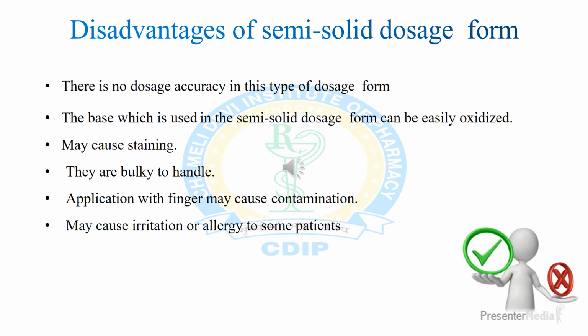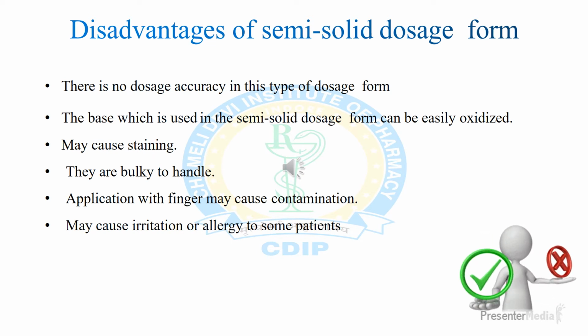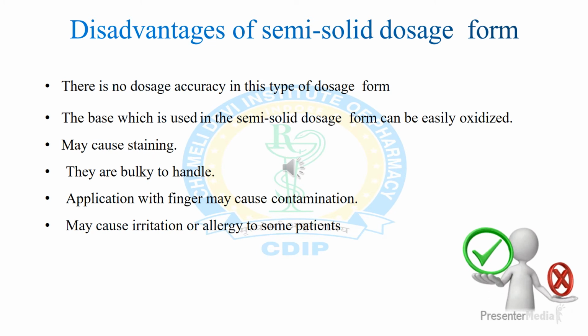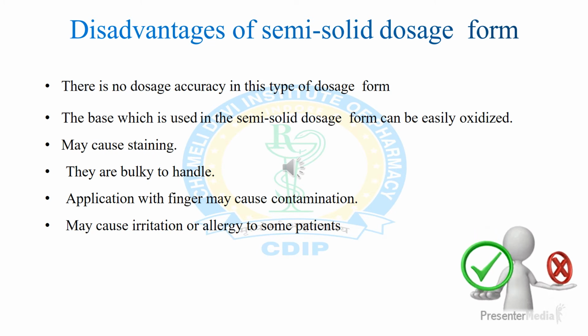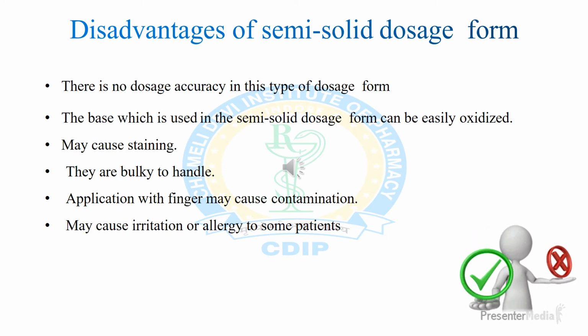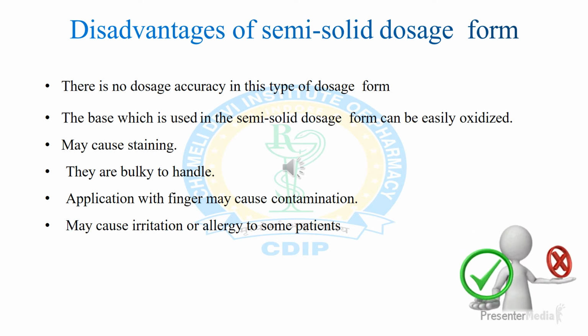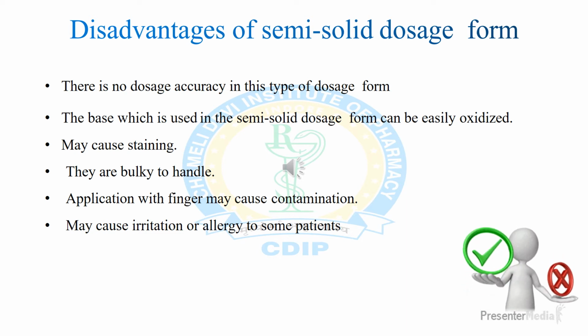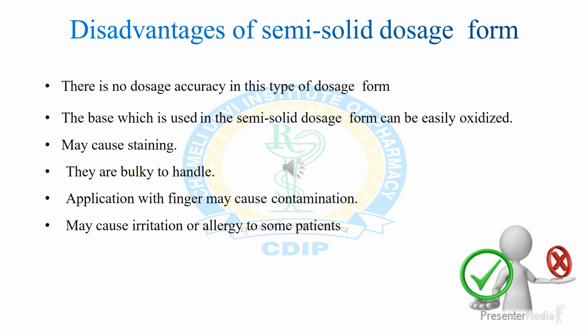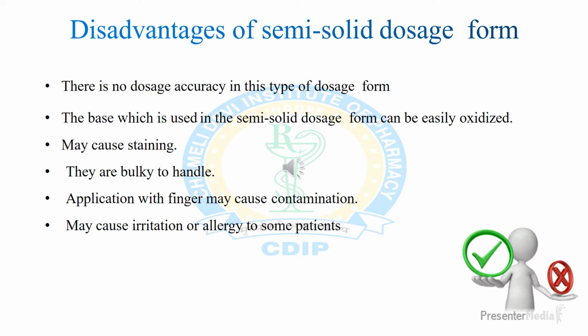Third, semi-solid dosage form may cause staining, for example, povidone iodine ointment, in which iodine can cause yellow staining on the skin. Next, they are bulky to handle, so transportation is difficult with semi-solid dosage form.